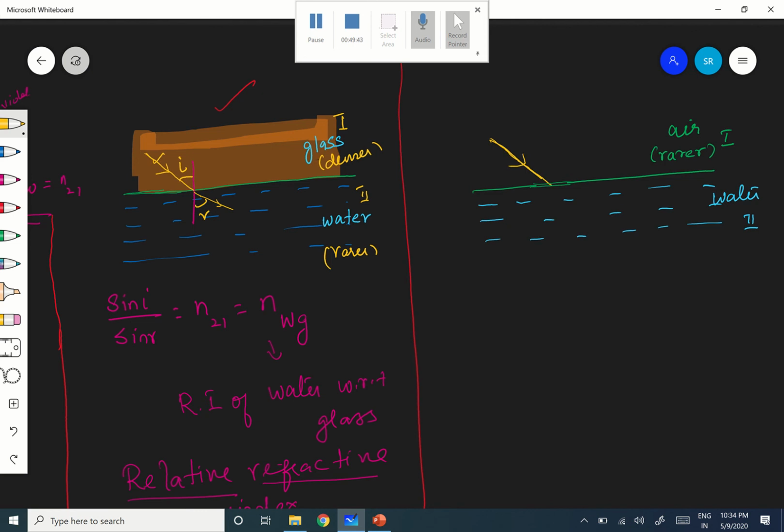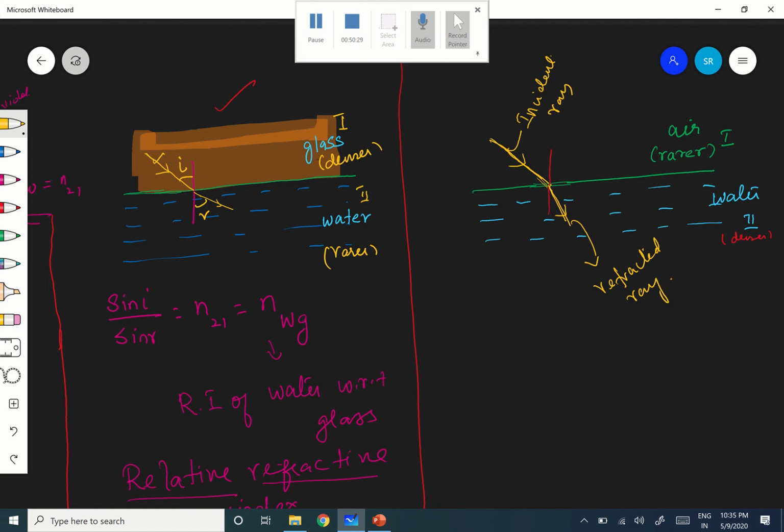So the first medium is air, and the second medium is water. Therefore it is going from rarer to denser. This is the denser medium. Therefore it will bend towards the normal. Therefore it is going like this. Correct? Now this is the incident ray and this is the refracted ray. You draw it, see, this is the incident ray and this is your refracted ray.